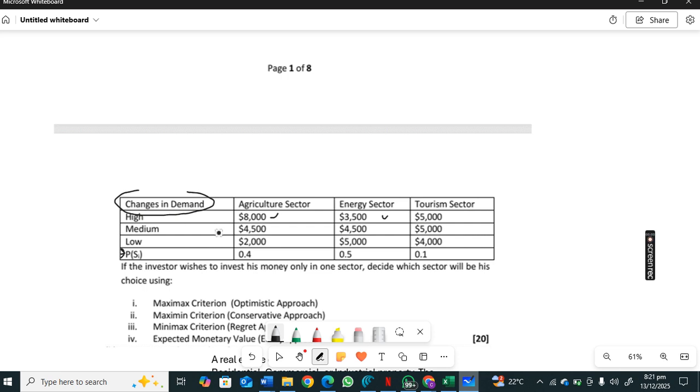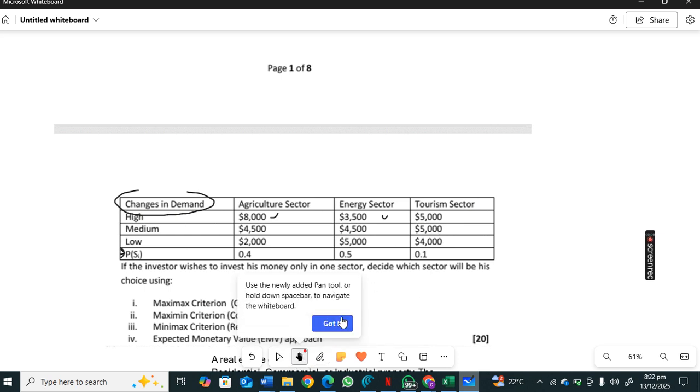When demand is medium, they invest in agriculture, they can make $4,500. They invest in energy, also $4,500. They invest in tourism, they can make $5,000.